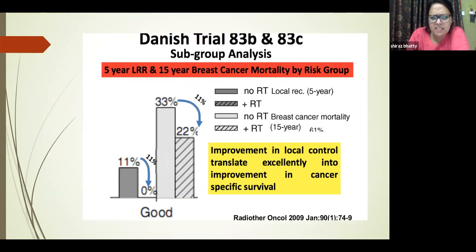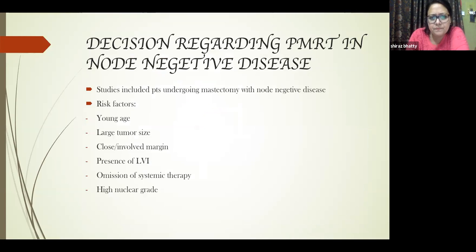So again, this has been explained in some other way. Decisions regarding node negative disease. We were talking about 1 to 3, and then we touched a little bit on node negative disease. What are the harms of a large primary with node negative, or involvement of fascia and all those things? So these are the risk factors: young age, large tumor size, close or involved margin, presence of LVI, omission of systemic therapy, or a high nuclear grade.